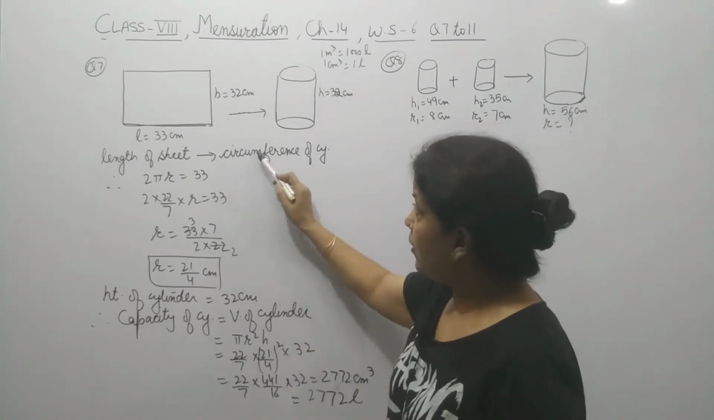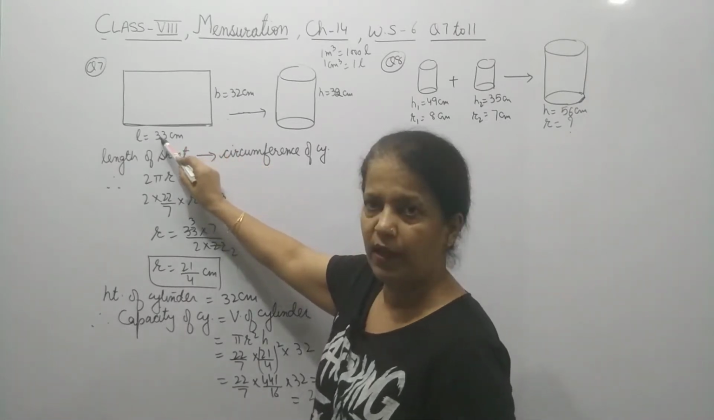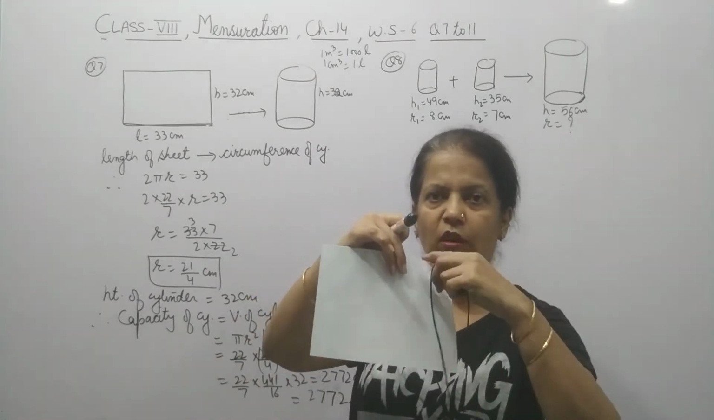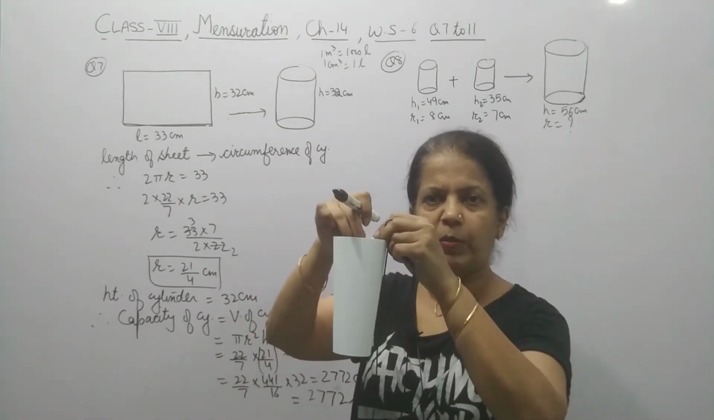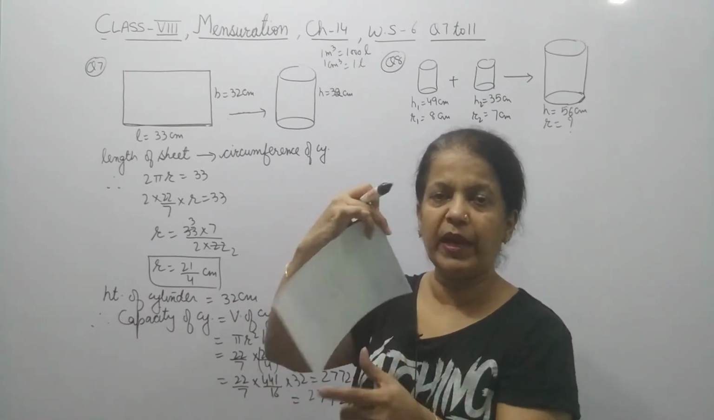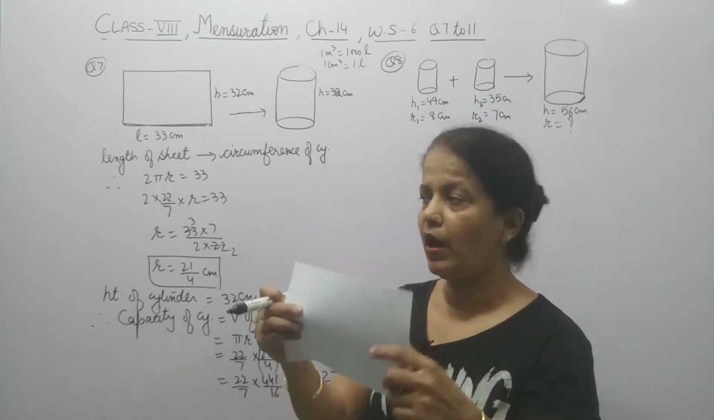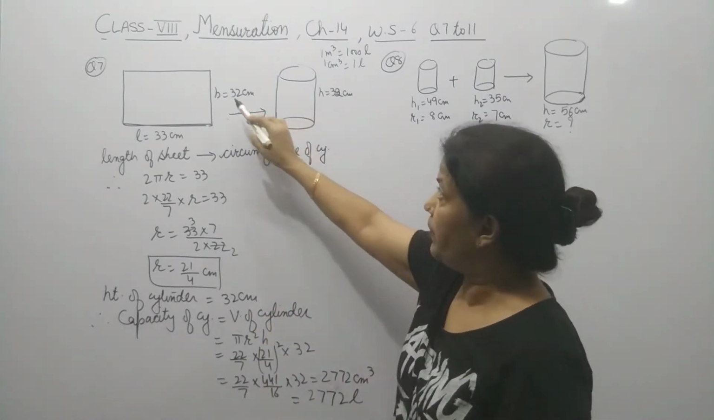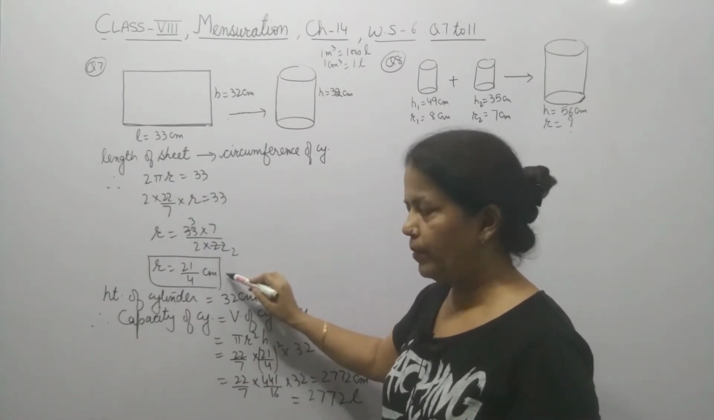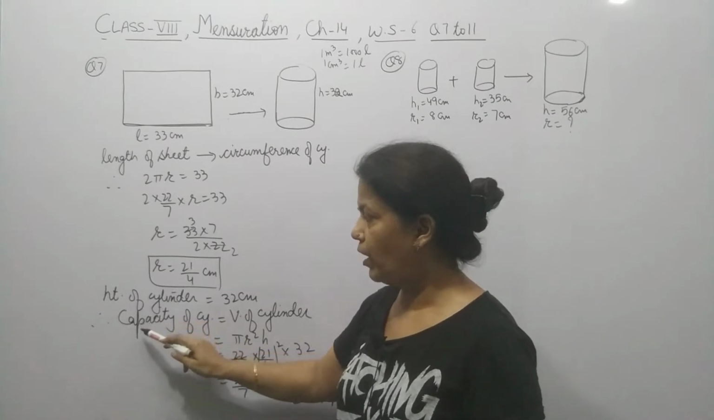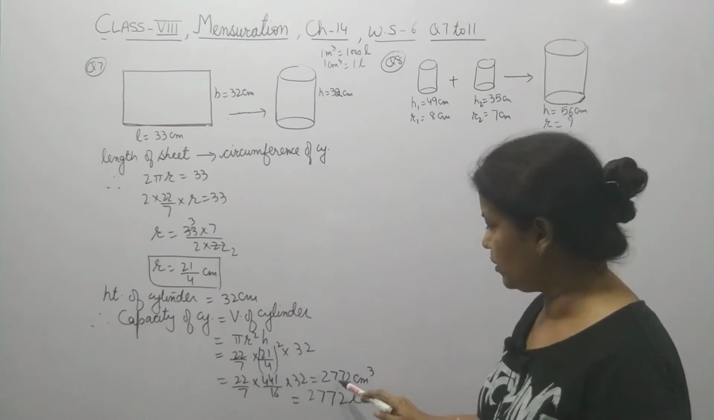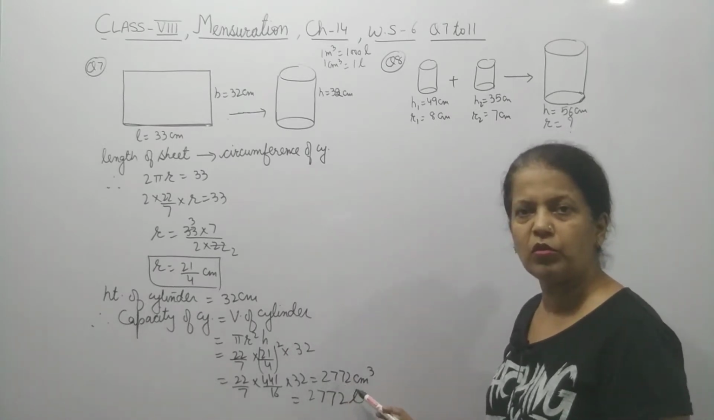Since it is rolled along its length, it will become a circumference like this. This is the length. If we roll it, we did this concept before also, then the length will become the circumference and the breadth will remain as the height. Now 2 pi r equal 33, solve it and you will get the r value. Then you will find out the capacity of the cylinder, that is the volume of the cylinder. Find its answer, you will get it as 2772 centimeter cube.